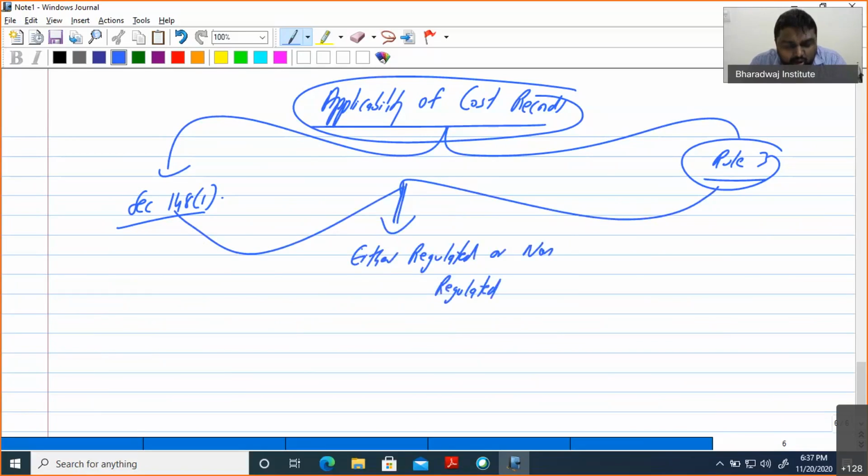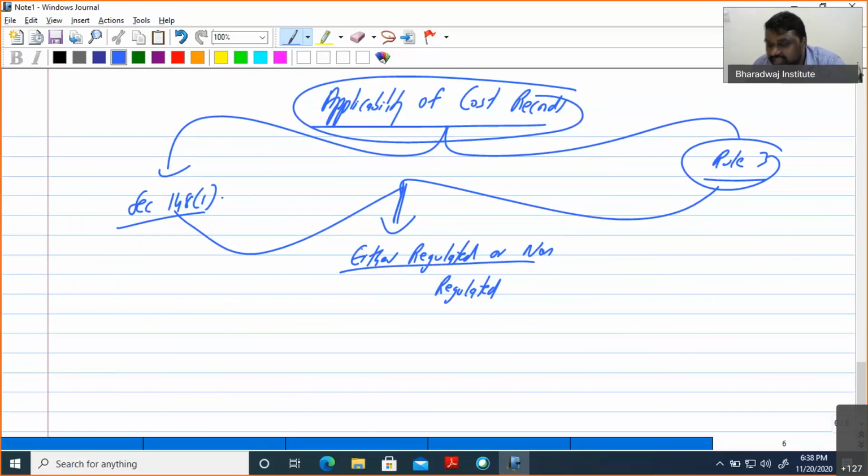What is meant by regulated? Yes, regulated means those regulated under some bodies. There are a lot of them, but for cost audit purposes, only 6 come under it. So either regulated or non-regulated.